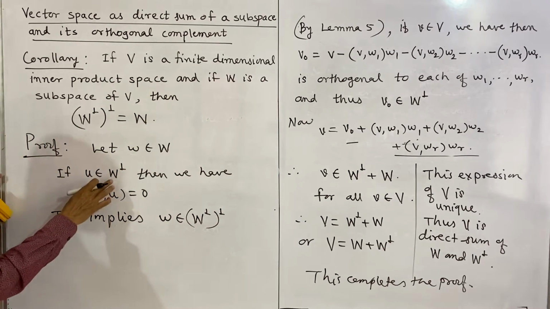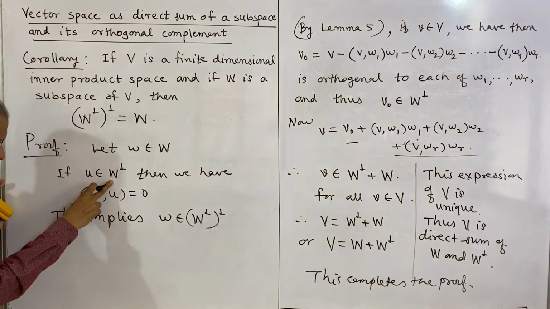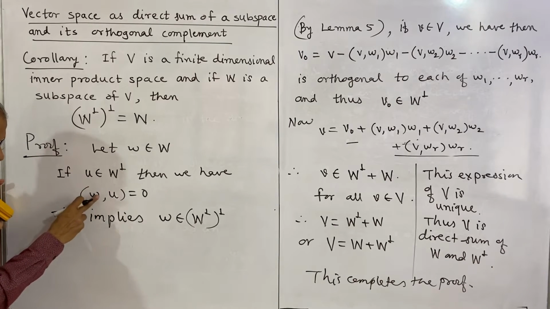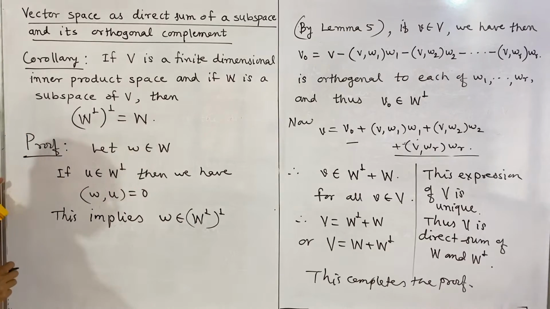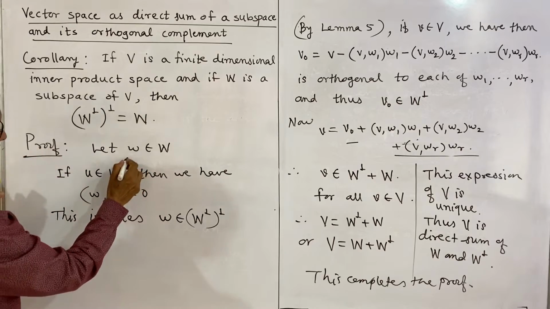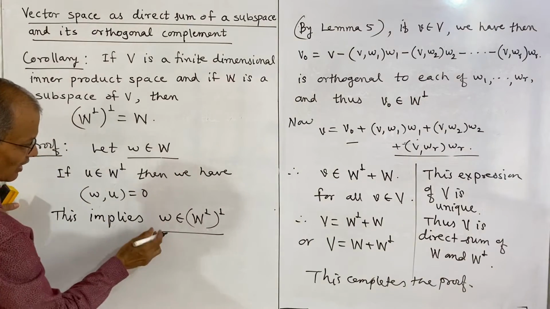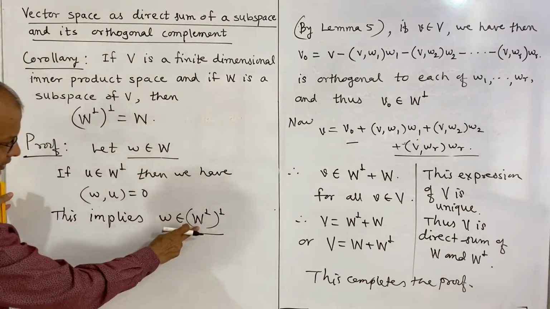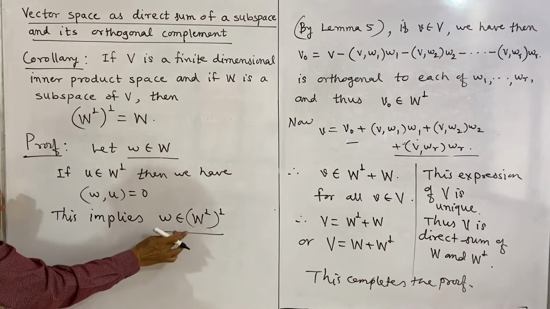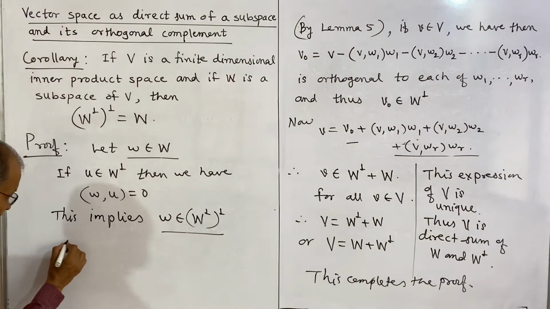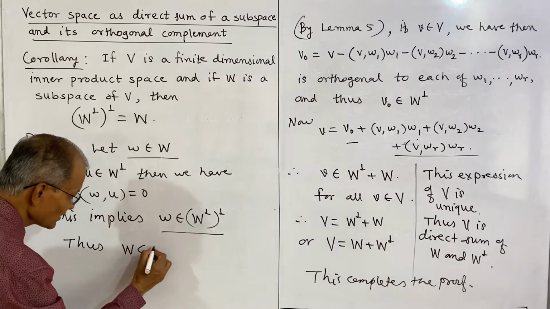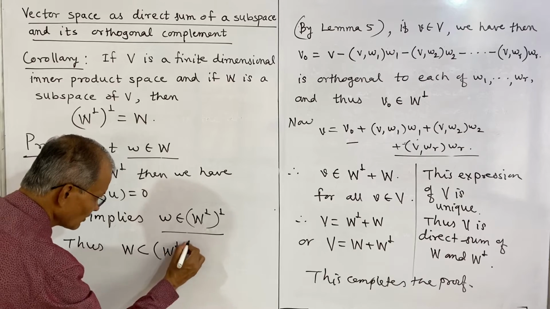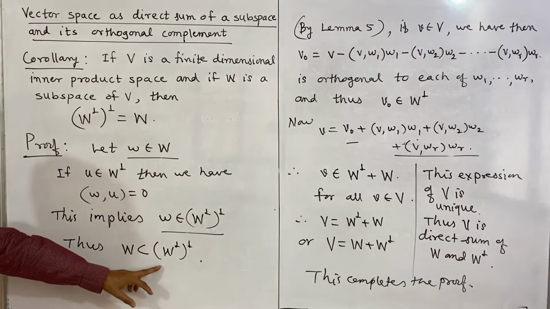See, U is in orthogonal complement of W, and the inner product of U and W is 0, means W will be in the orthogonal complement of the orthogonal complement of W. So, that means we have W belongs to W, and W belongs to double orthogonal complement of W. That means this first set is subset of this one. So, therefore, thus W is subset of the double orthogonal complement of W.